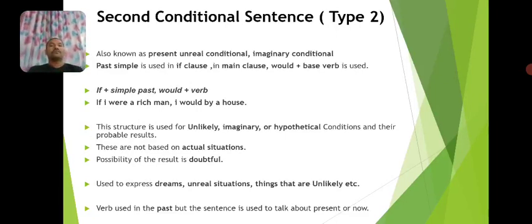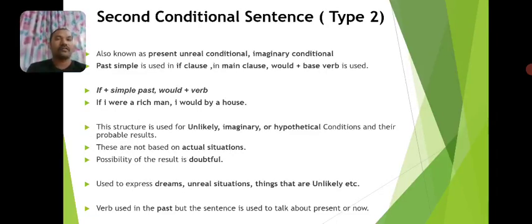So if I were a rich man, what does this sentence mean? If I were a rich man means the sentence is asking me to imagine being a rich man, and at the same time the sentence is asking me to imagine what I will do if I become a rich man. So if I were a rich man, I would buy a house. That doesn't mean I am a rich man now. It's all imaginary. I am dreaming. It's kind of a dream.